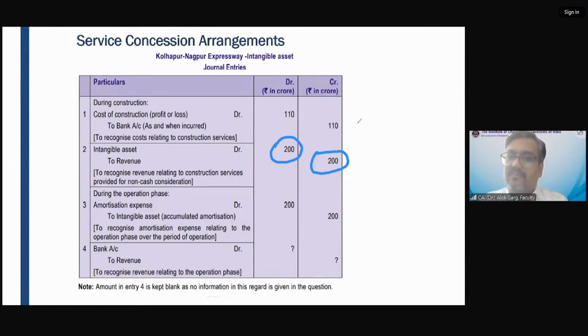Right. So whatever income you have taken, that will be expensed off in terms of amortization. And whatever money you are actually collecting, that money you will record as revenue every year, because the money you are receiving is the revenue for those particular years. And this 200 is the outcome of this 110 crore, right? Is that clear, Abrikesh?